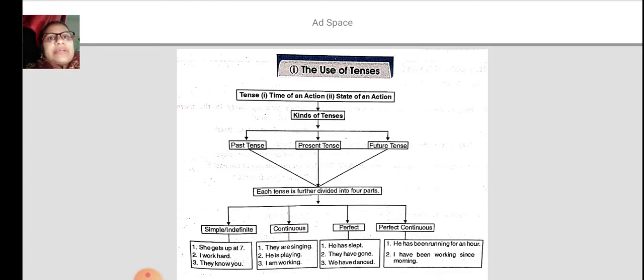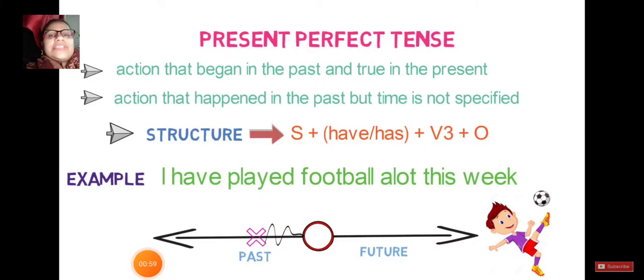One is present perfect, or you can call it perfect tense, and perfect continuous tense, and we will study perfect tense and perfect continuous in present also, past also, and in future also. So let's start. Okay, students, in present perfect tense, first of all you have to understand the action that began in the past and is true in the present. Remember again, present perfect tense: action that began in the past but is true in the present, or action that happened in the past but time is not specified.